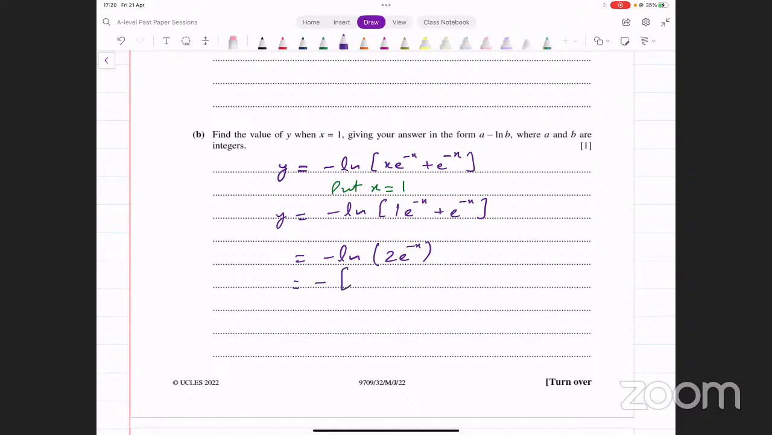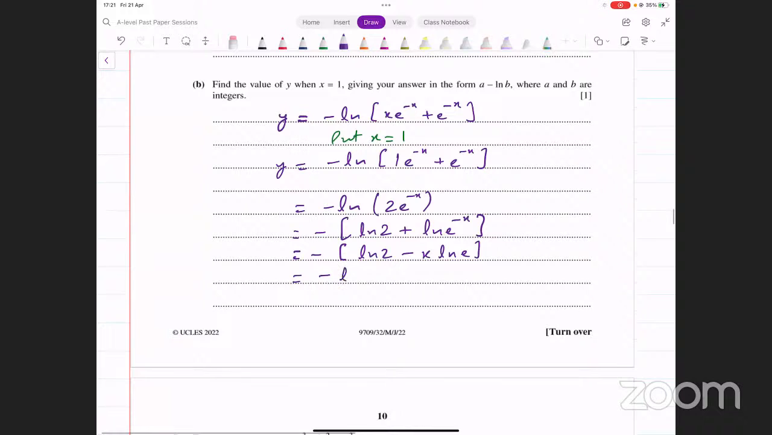पहले इस पे हम प्रोडक्ट रूल लगा के इसको स्प्लिट कर सकते हैं. माइनस बाहर है, उसको वैसे माइनस रहने दें. अंदर आपके पास क्या आ जाएगा? ln2 plus ln of e raised to power minus x. And now we can bring that power down and it becomes ln 2 minus x ln e. ln e तो 1 ही होता है, so it becomes minus ln 2 plus x.